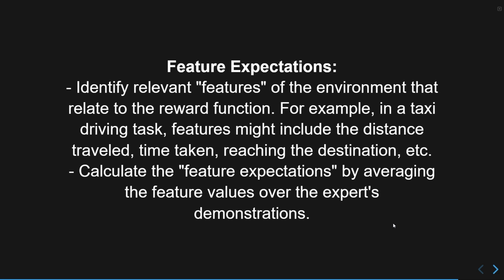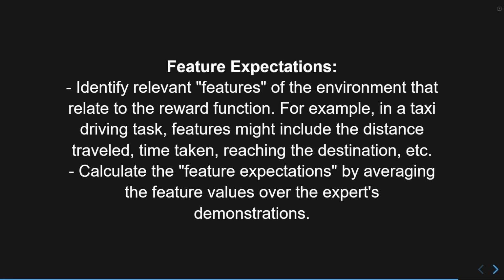And finally, we have some feature expectations. Now, what are these? For example, in a taxi driving task, these features can be something like the distance traveled, the time taken, reaching the destination, etc. And based on how important each of these features is for our expert, there will be multiple weights for them. But the features, we have to have them.